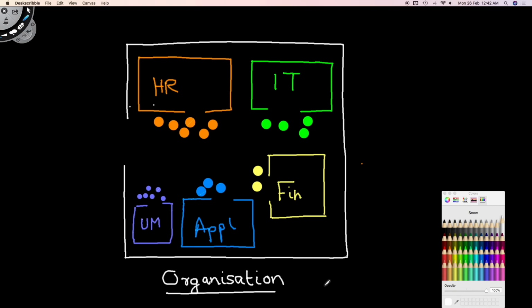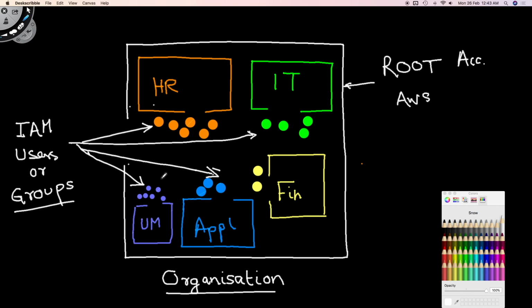This is a diagram which I use to describe authentication and authorization. We have an organization that has individual departments. Not all employees are authorized to access all departments. Blue employees can access the application department, green employees can access the IT department, and so on. You can think of the organization as the root account. Employees are IAM users and IAM groups. Same colored employees belong to the same group. And these departments in our organization can be thought of as AWS resources in the root account. So this can be EC2, this is IAM, this is DynamoDB, this is S3, etc.